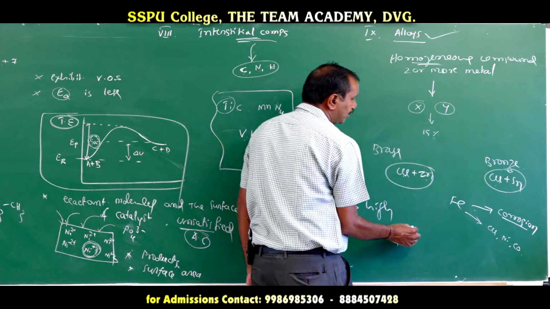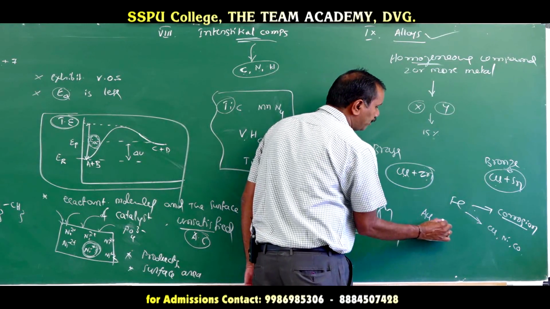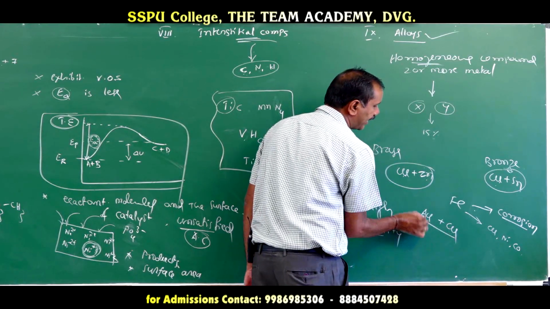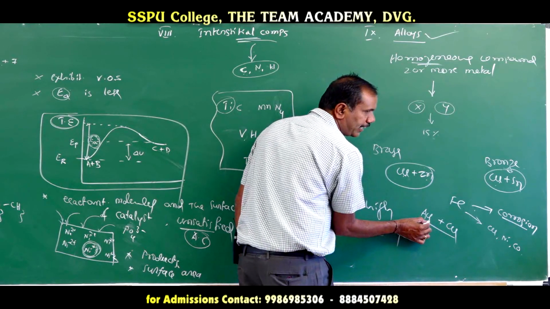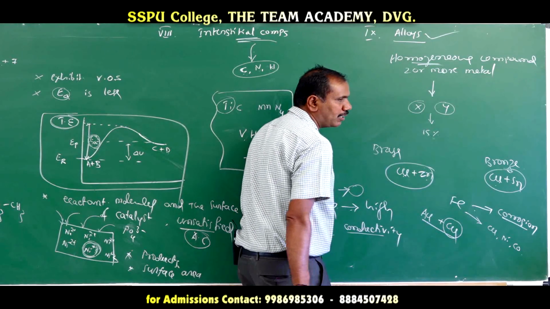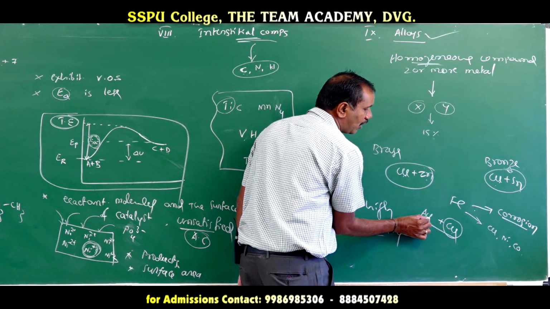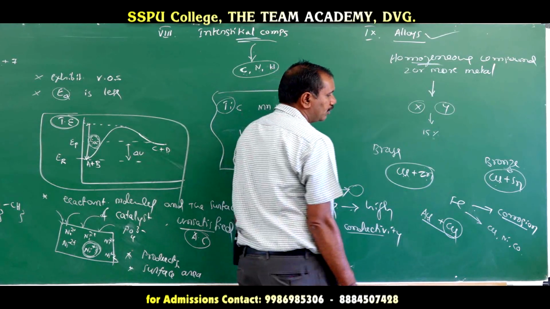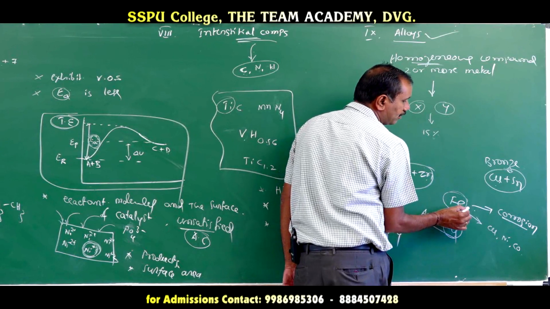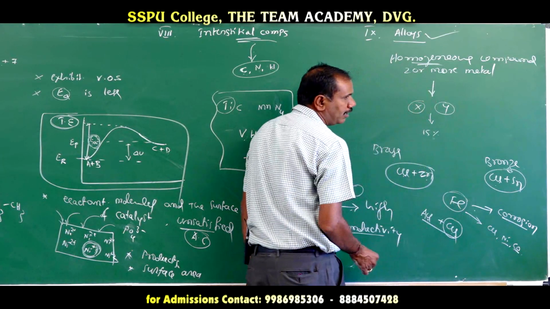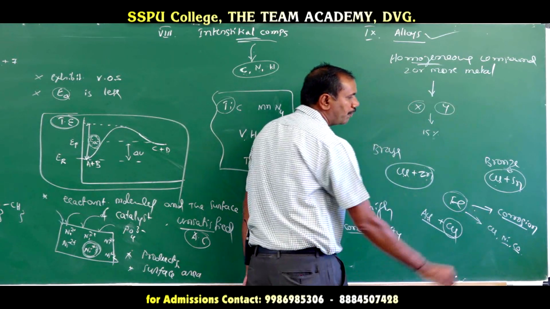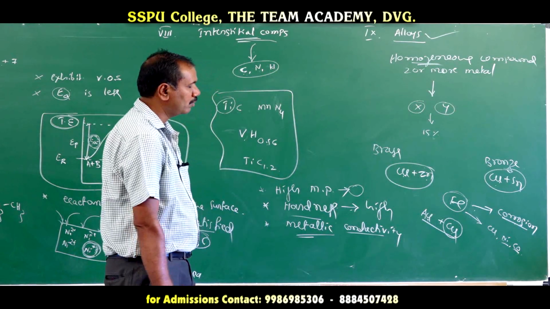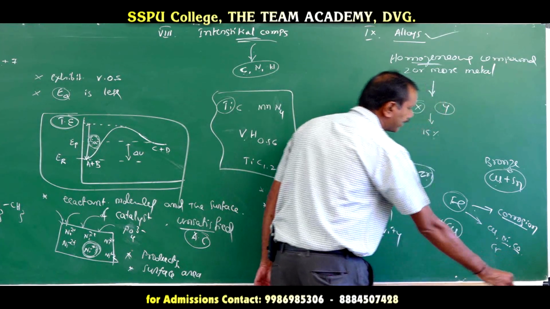Like that, gold is there. We are mixing gold with copper. Why are we making an alloy? Because gold is a very soft metal. So we are mixing it with copper, which is hard. To increase the hardness, we are mixing gold with copper. Why are we mixing nickel and cobalt with iron? To prevent the corrosion, to prevent the rusting of iron, we are mixing it with nickel, copper, cobalt, chromium, etc.